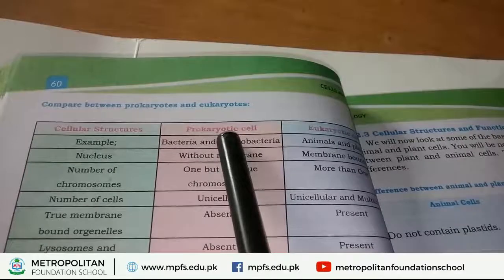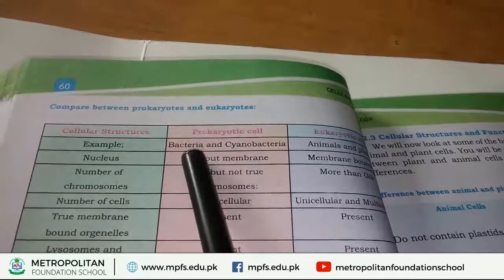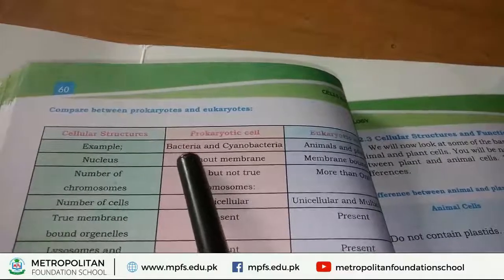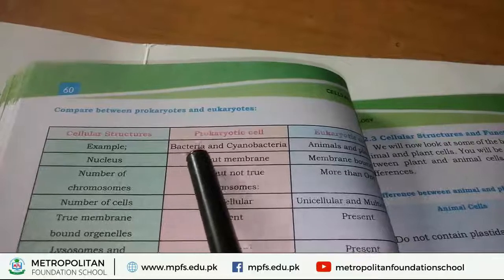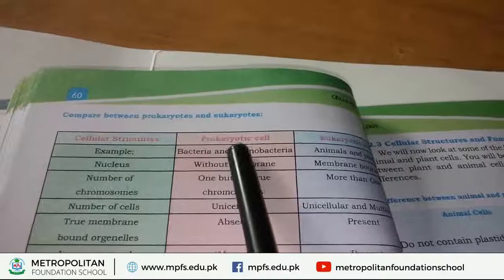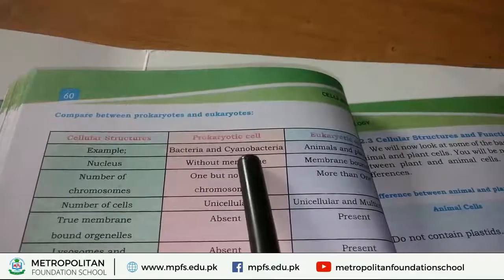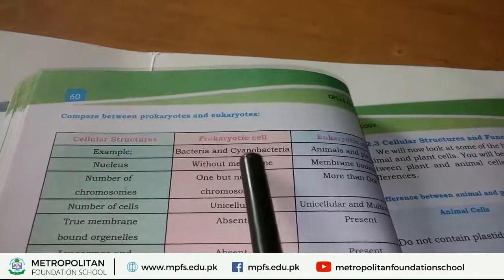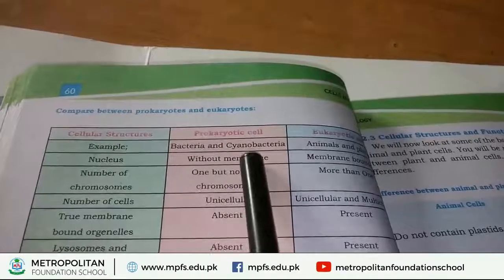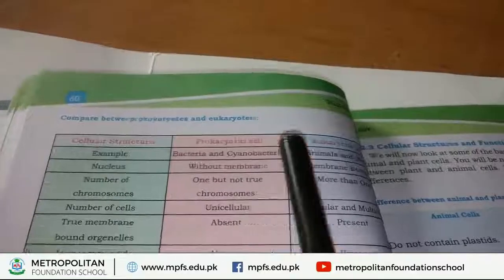If we study prokaryotic cell, the examples of prokaryotic cell are bacteria and cyanobacteria. We already showed the diagram of bacteria. Bacteria is an example of prokaryotic cell. Bacterial cell is also a prokaryotic cell. And what are cyanobacteria? Blue-green algae found in fresh water and marine water are called cyanobacteria. These bacteria and cyanobacteria are examples of prokaryotic cell.